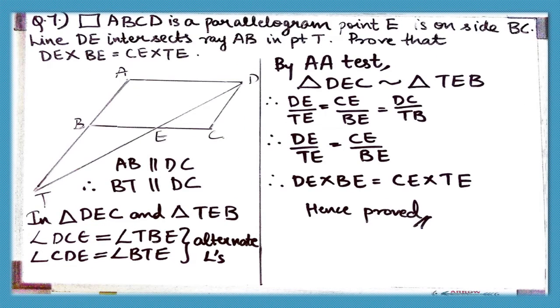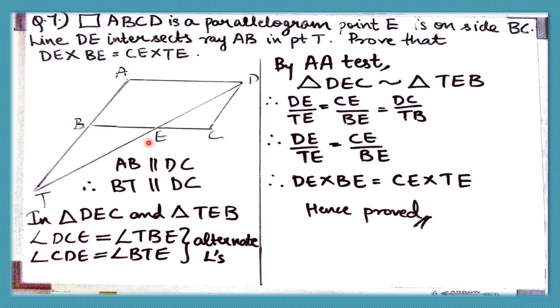In the seventh problem we have a parallelogram ABCD. Parallelogram means the opposite sides are parallel. AB is parallel to CD and AD is parallel to BC. Now we have that AB is extended till T so that DE intersects it at point T, and we have to prove that DE into BE is equal to CE into TE.